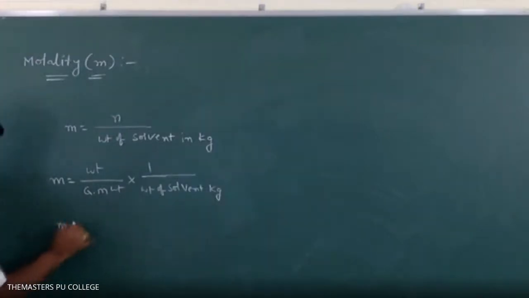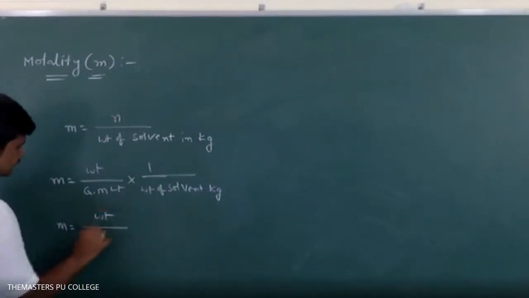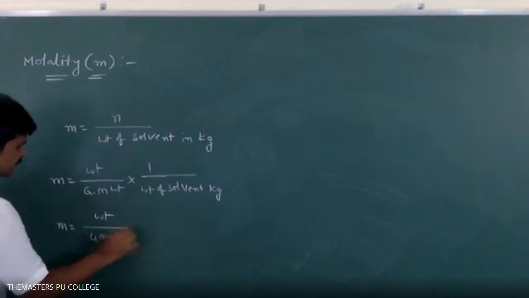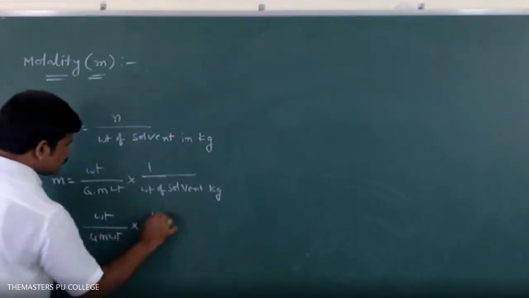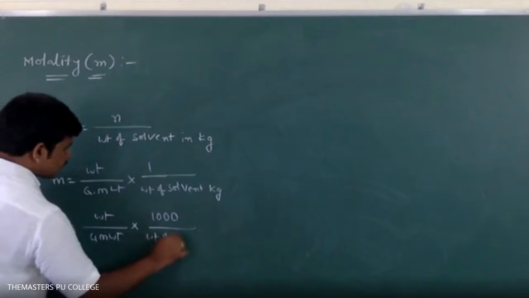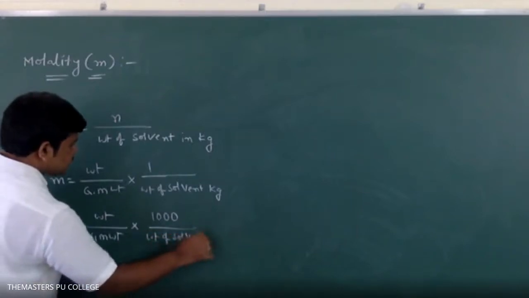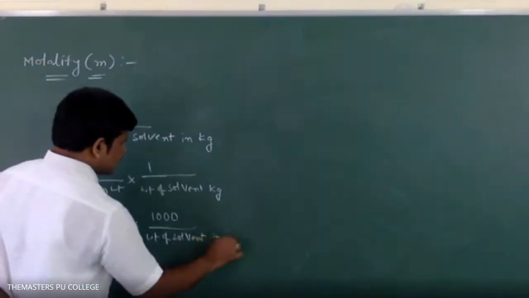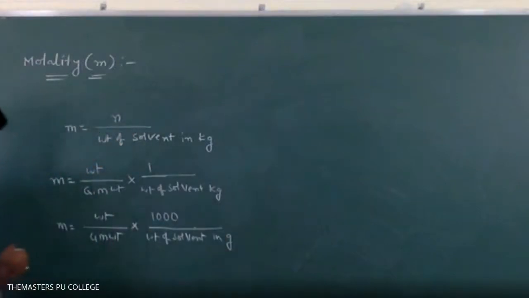Otherwise, small m is equal to weight by gram molecular weight into 1000 divided by weight of solvent in grams. The formula.